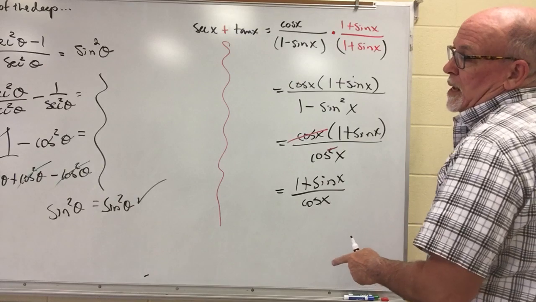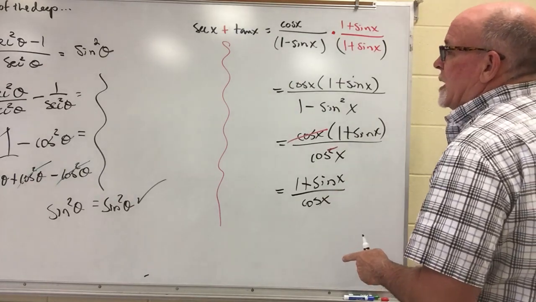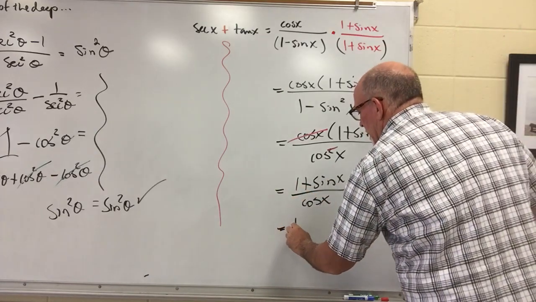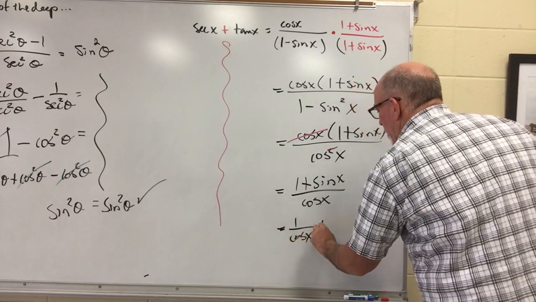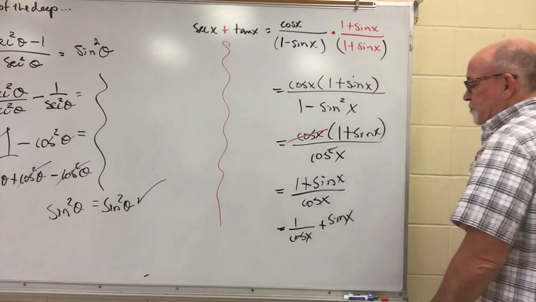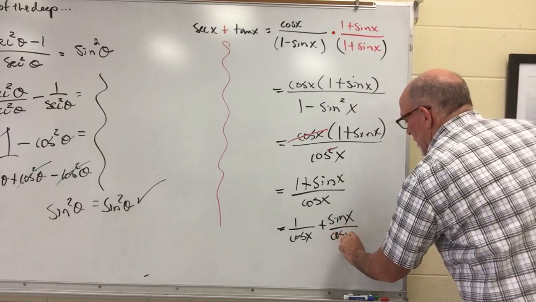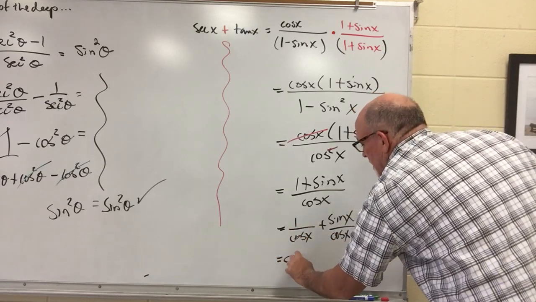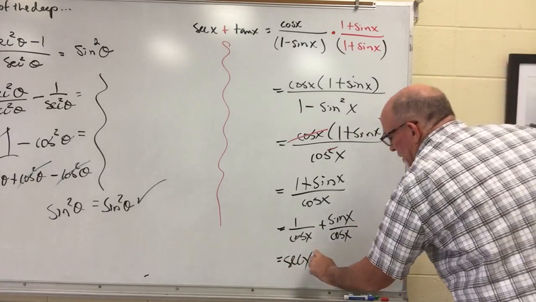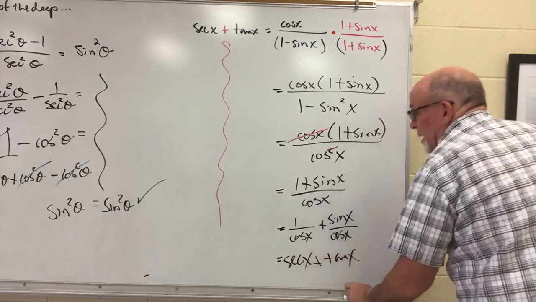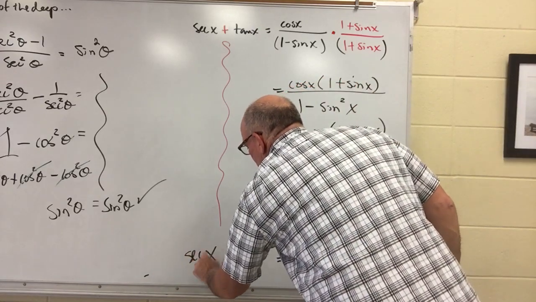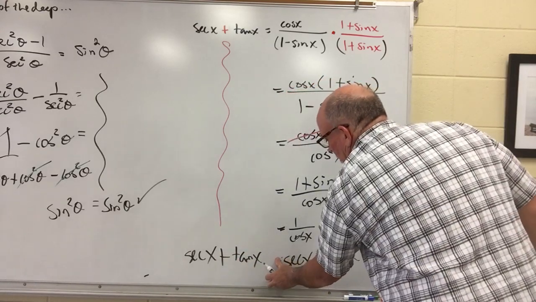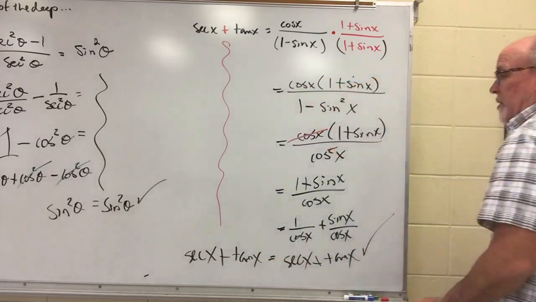Then, as we did in example number 4, I'm going to split the numerator and put them both over the denominator. And 1 over cosine is secant x, and sine over cosine is tangent x. And that is what we're asked to verify, that these two things are indeed the same. And I believe we've shown that they are.